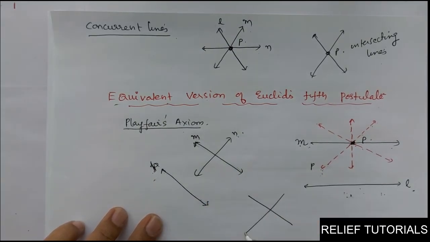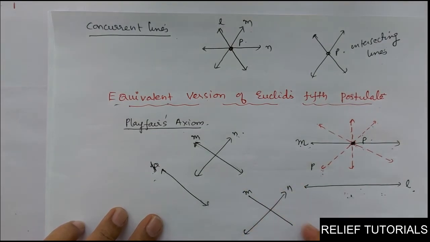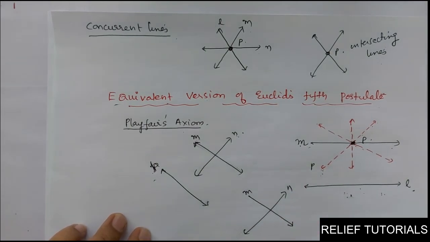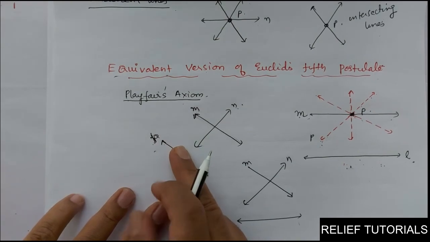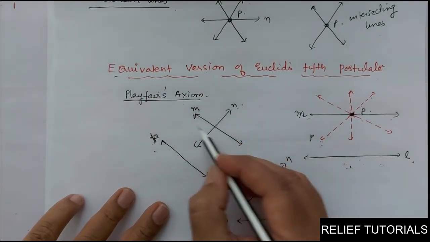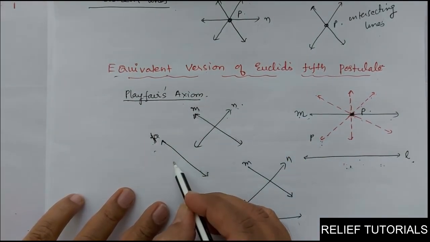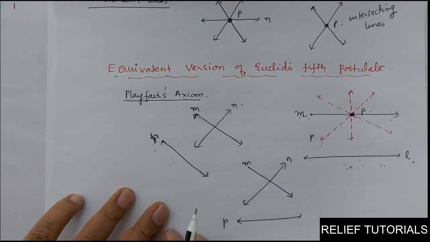If you do it this way, see, one line here, M and N and P. Here both lines are not parallel to P. If you extend them, they will intersect line P. If you extend line M, it will intersect line P. So it is not necessary that both lines should be parallel. But one fact is clear: both lines cannot be parallel to P. Out of these two intersecting lines, two lines are not parallel to the same line. One line can be parallel.